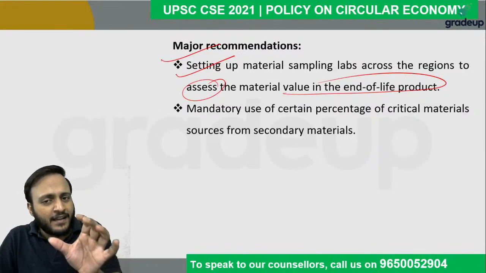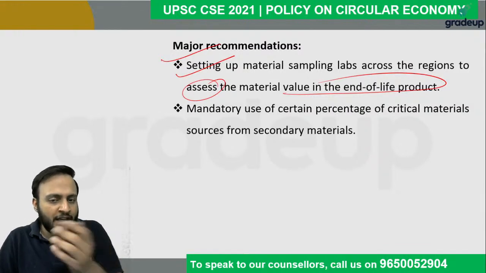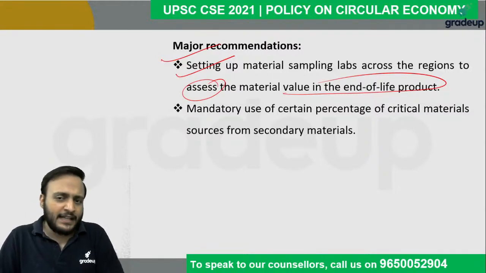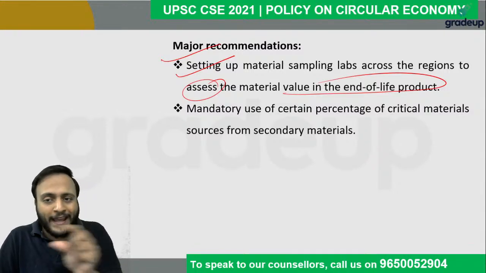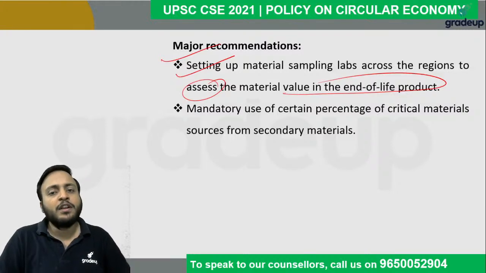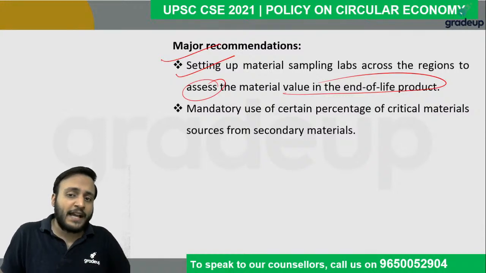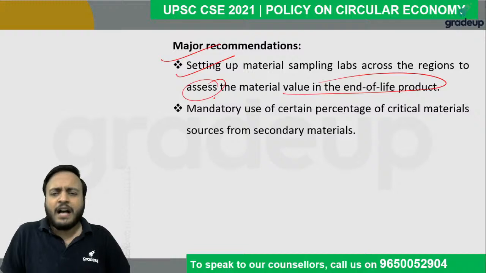It asks the IMEI number, that is the unique code of your electronic product, especially a mobile phone, and you enter that IMEI number and it tells the value of your product if you are exchanging that for your new device. So how to do that? So guys, basically that is done on the basis of the IMEI number.